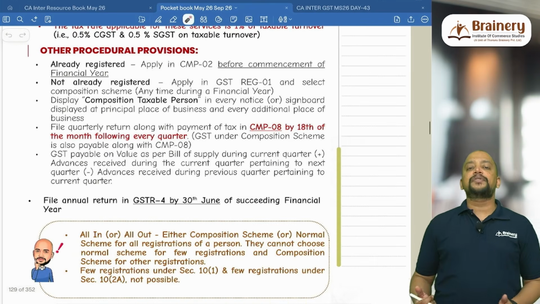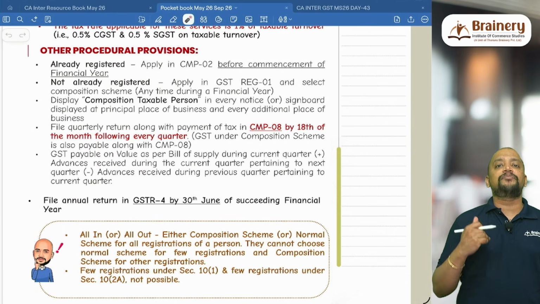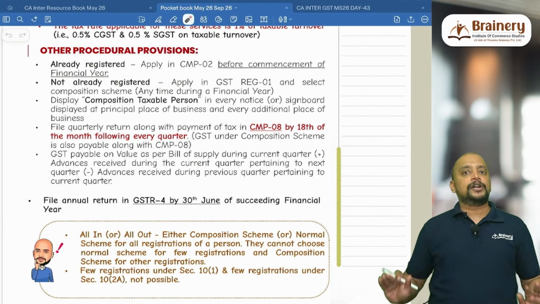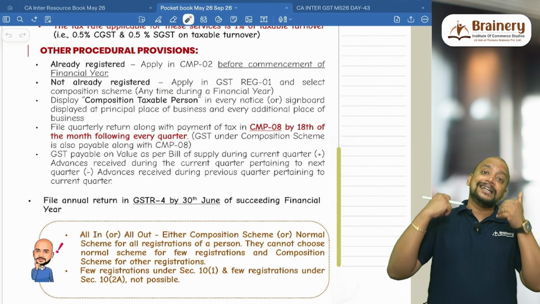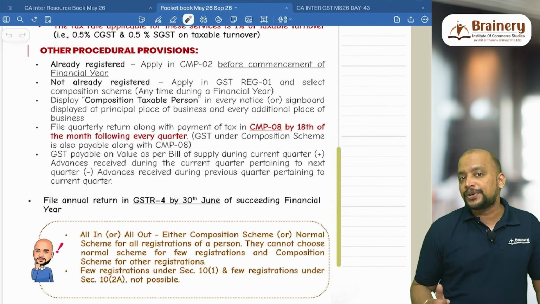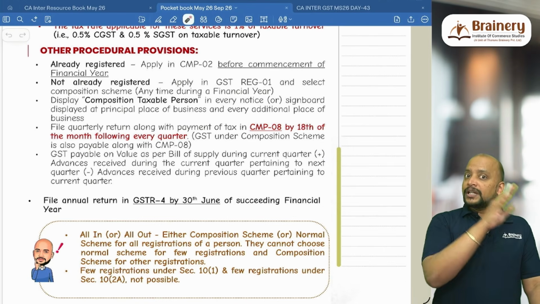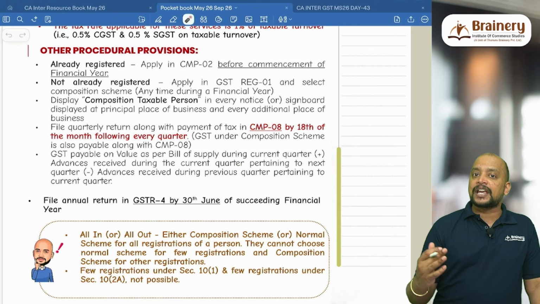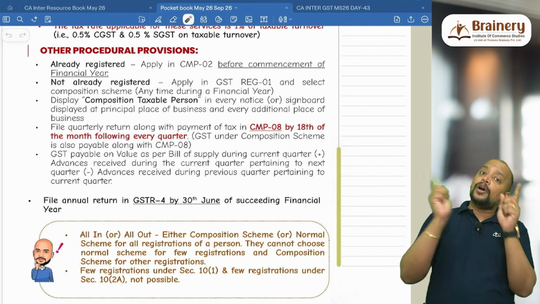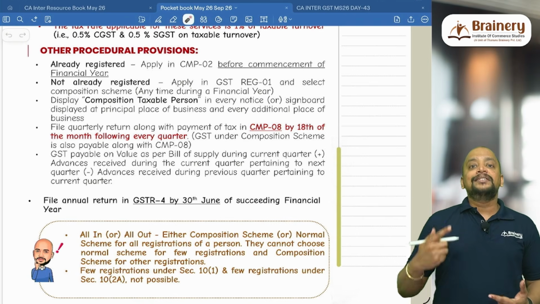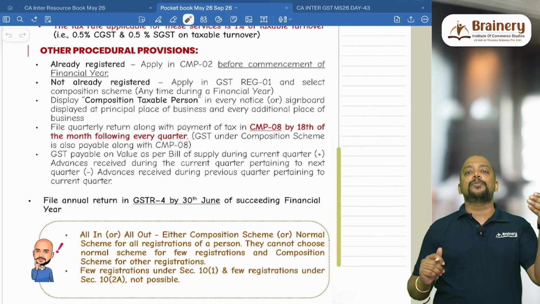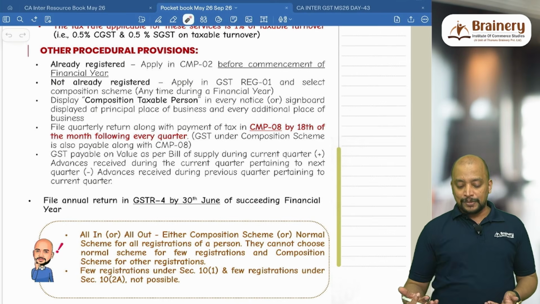Then other procedural provisions, if you see, if I am already registered, I can opt for composition scheme only in the beginning of the financial year. So during the financial year, I cannot opt for composition scheme. What if I am getting registered now only? Then in that case, along with registration application, I can enter into the composition scheme by selecting the option. So during the financial year, anytime I can go into composition scheme, because I will file REG1 and I select the option to go for composition scheme. But if I am already registered, I need to file CMP2. That CMP2 to be filed before commencement of the financial year, as and when the portal is opening up. So at the time only we need to make the application.